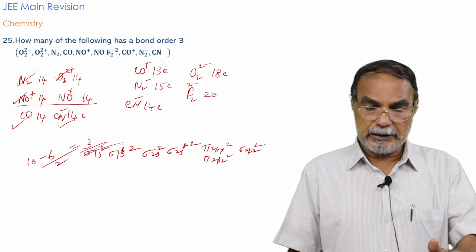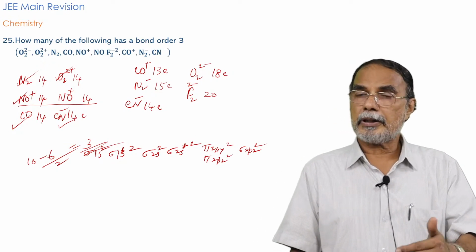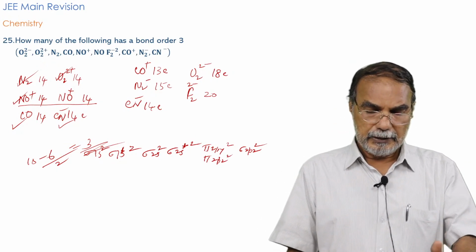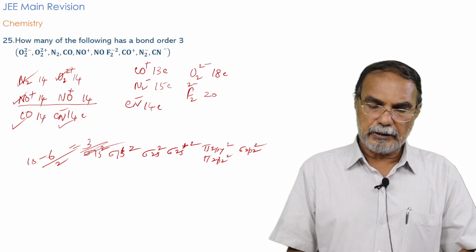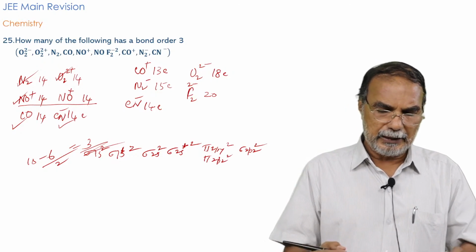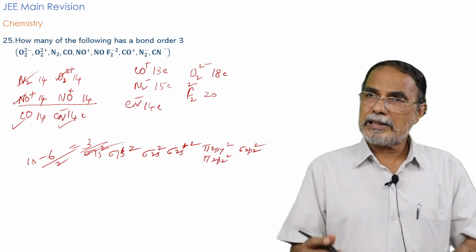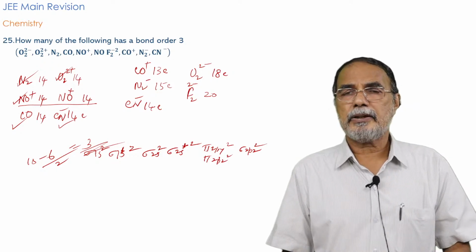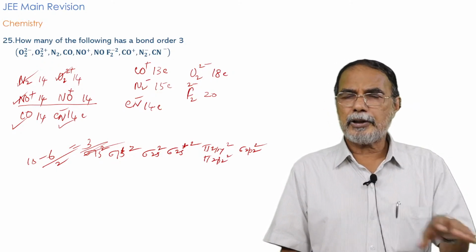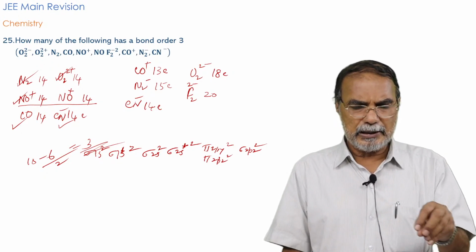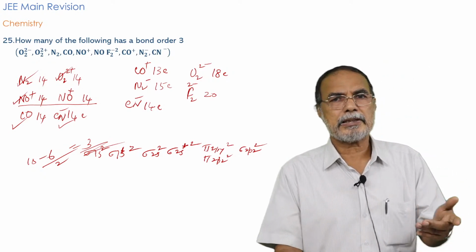So it is easy that you count the number of electrons, 14, and you have bond order 3, and you find that these 5 have bond order 3. The bond order of others are not equal to 3. So that is again a question which is almost same as question number 20, and this is the type of question that is very often asked from the molecular orbital theory, where you study only diatomic molecules and some ions like O2 2 plus, O2 2 minus, F2 2 minus, CO plus, N2 minus, CN minus, etc.